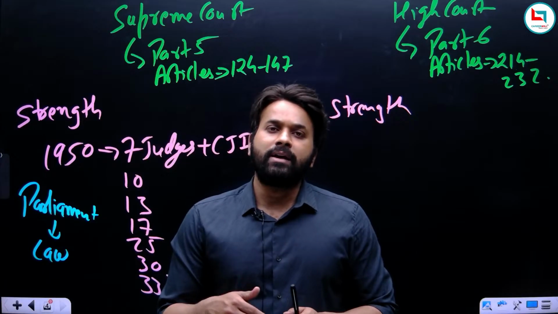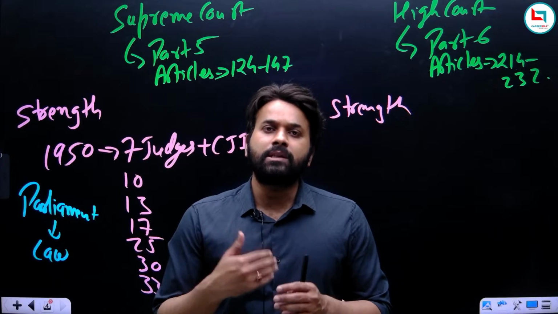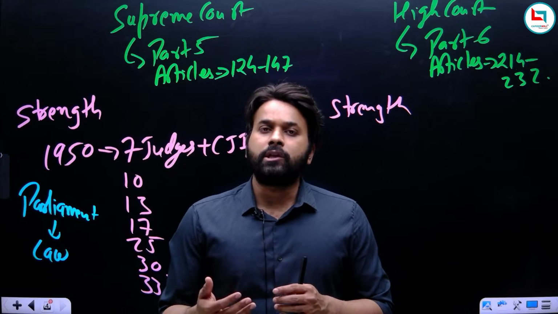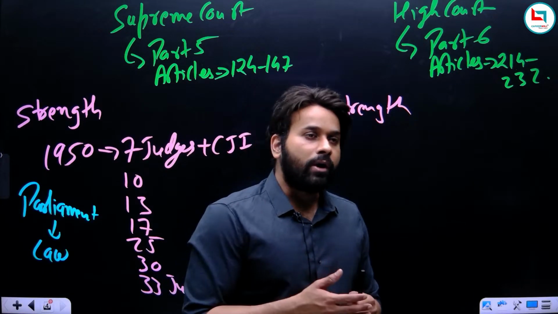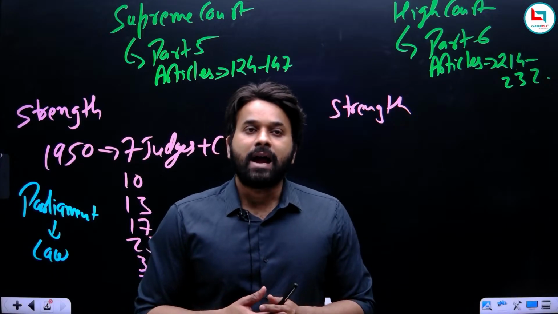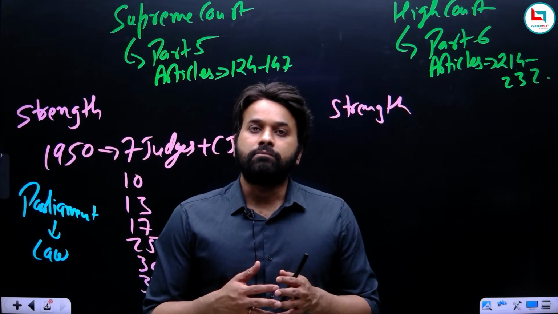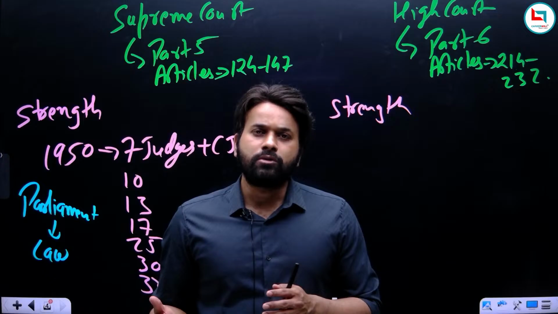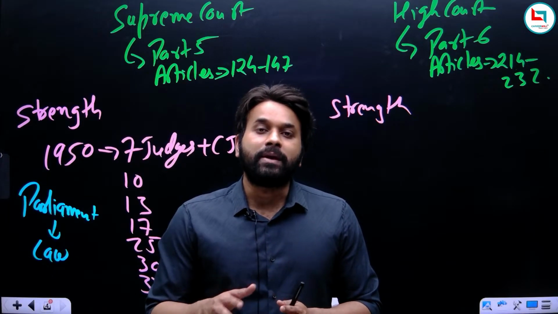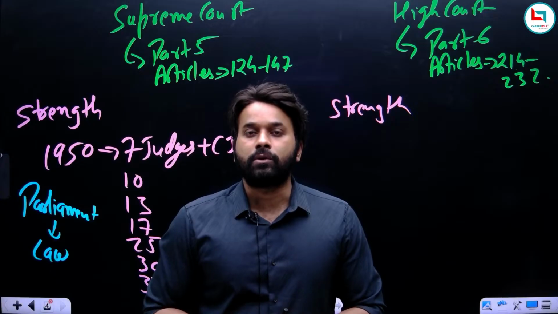If the High Court has less work, then obviously there should be fewer judges, and if the High Court has more workload, then there should be more judges. So considering this fact, that some high courts have a lot of workload and some have little, in the constitution there is no mention of the strength of judges of High Court.